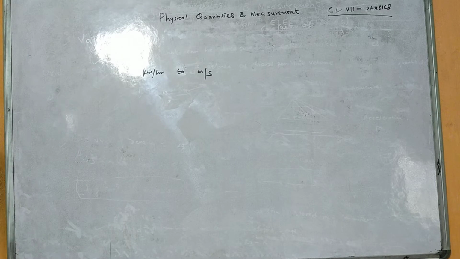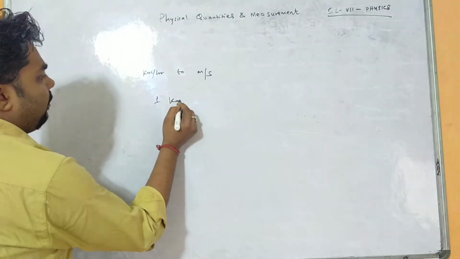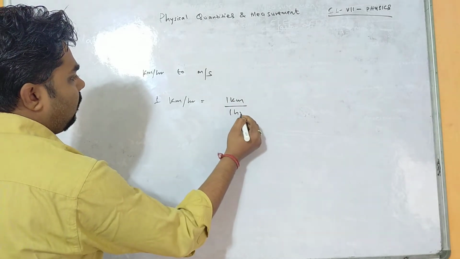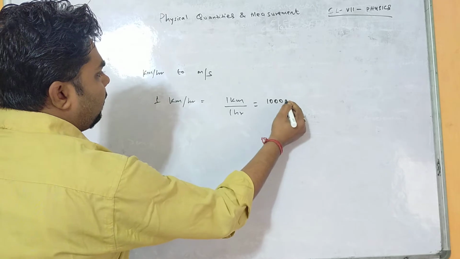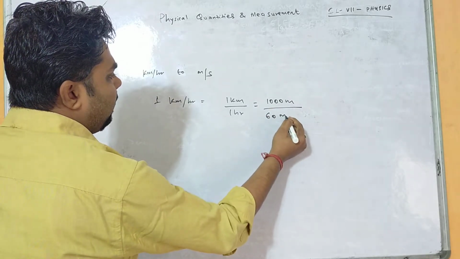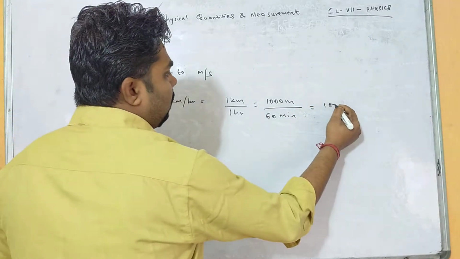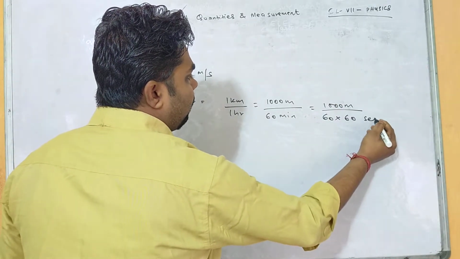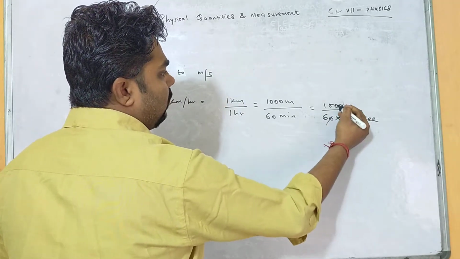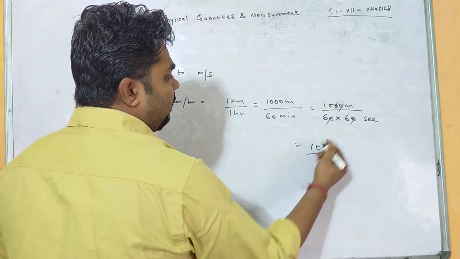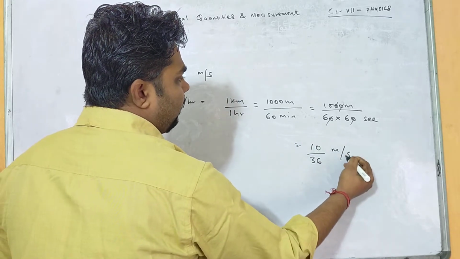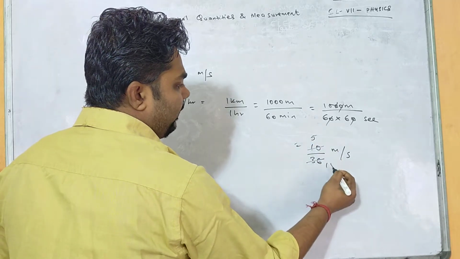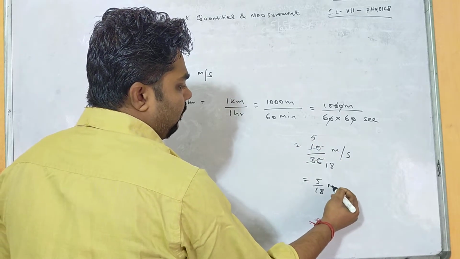Now when I say 1 kilometer per hour, this means 1 kilometer by 1 hour. 1 kilometer means 1000 meter and 1 hour means 60 minutes, or 60 into 60 second. 10 by 36 meter per second. Now 2 5s are 10, 2 18s are 36, that means 5 by 18 meter per second.